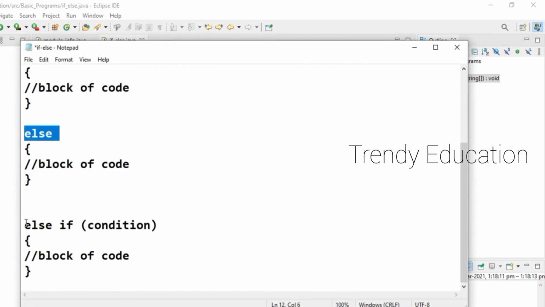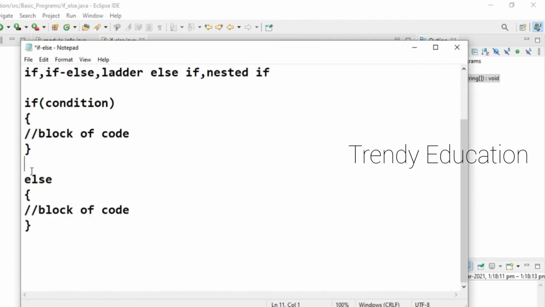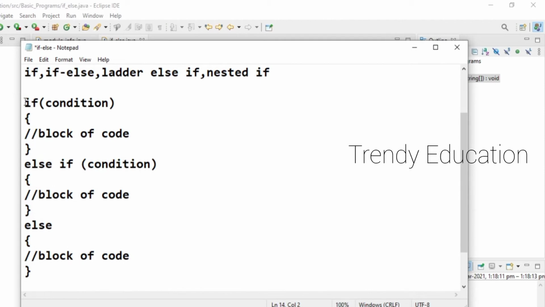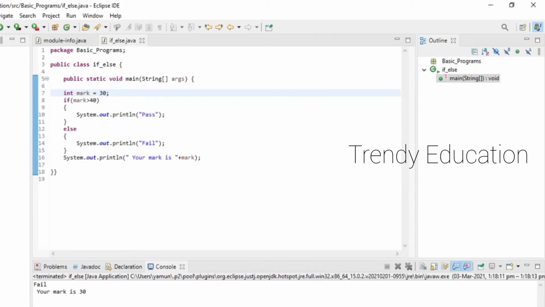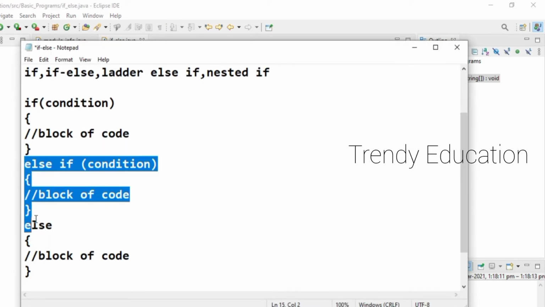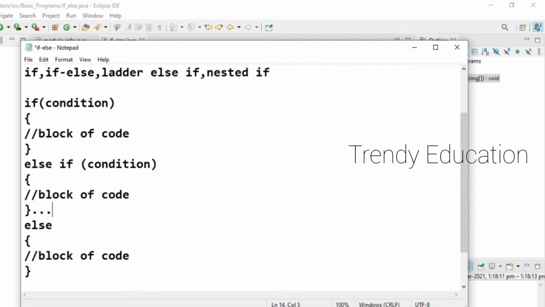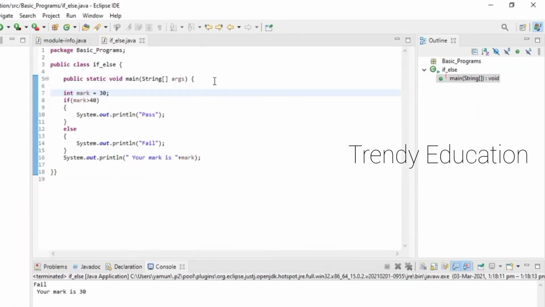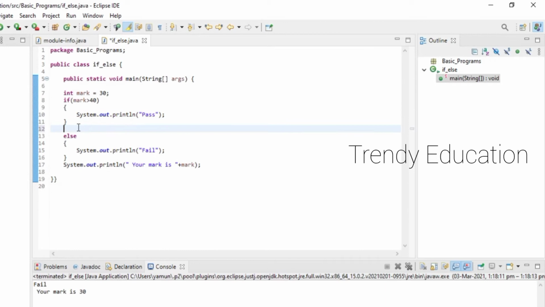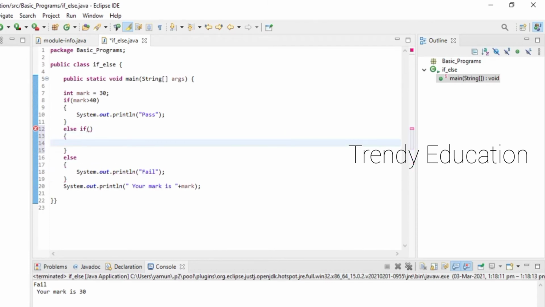Now I'll use the else if also. So this is the part, the third statement, the ladder else if. If is followed by else if and then else if. We can use n number of else ifs. So what I'm going to do here is write else if, which is followed by a condition, and then my block of code. I'm going to change the condition for everything.